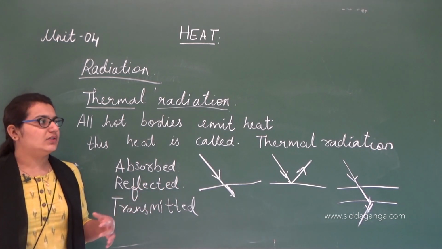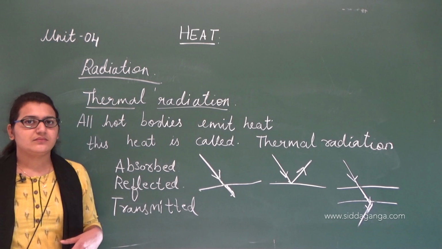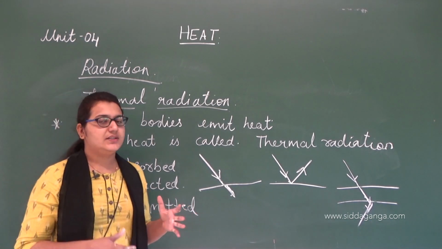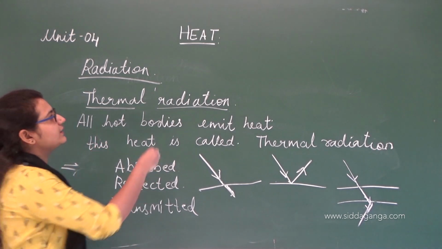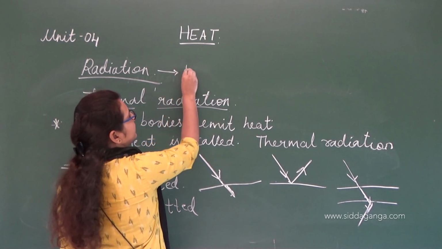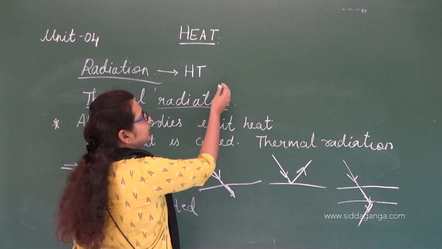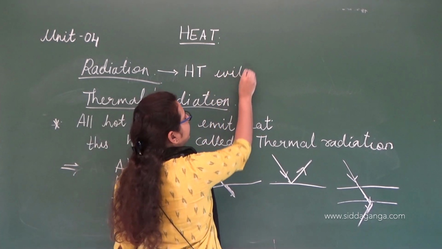So this is about radiation. Clear? Radiation is nothing but heat transfer without any medium.